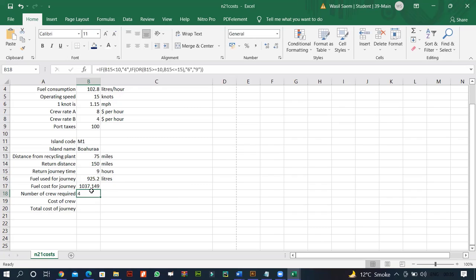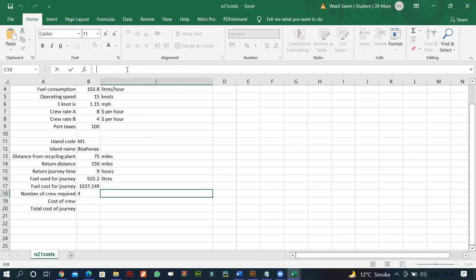So just for discussion, I don't want to remove this. Anyway, so it's working perfectly fine. What I wanted to say was over here, we could have done if B15 is less than 10, give 4. And then we could have said simply, let me just show you.